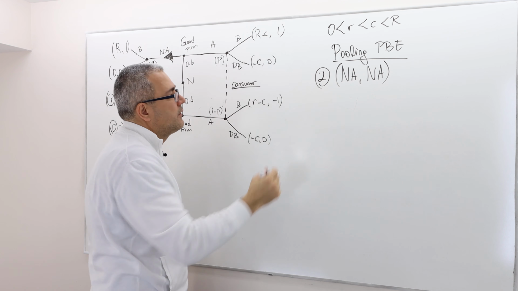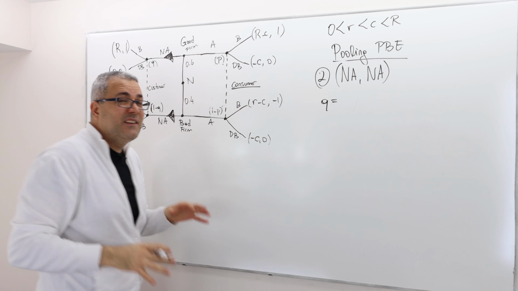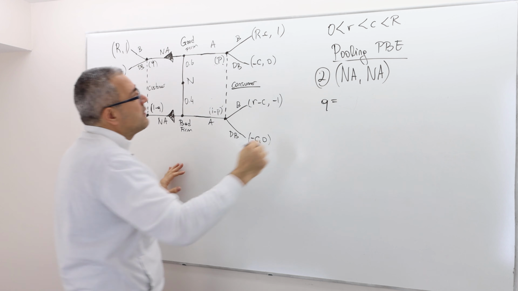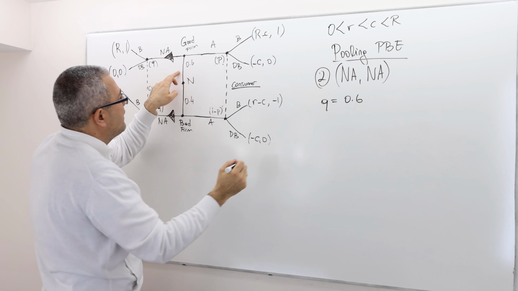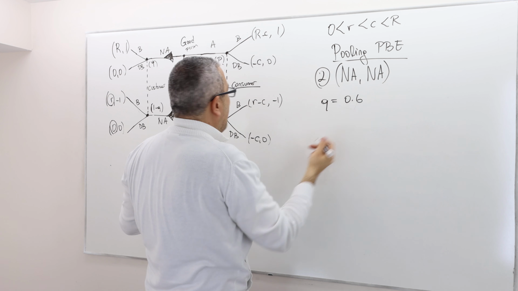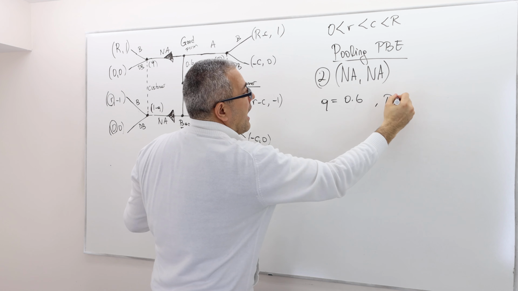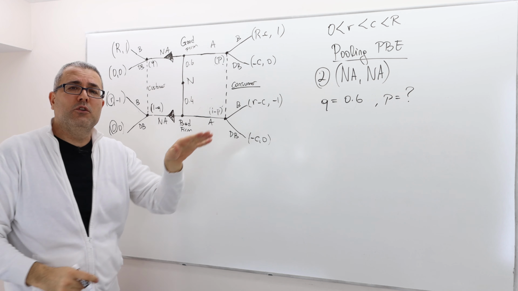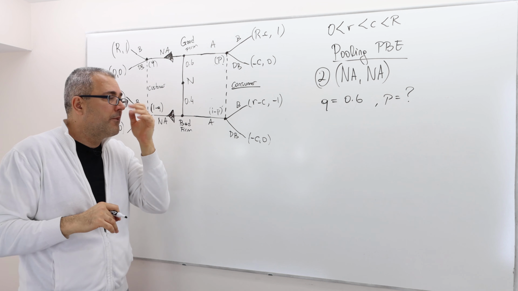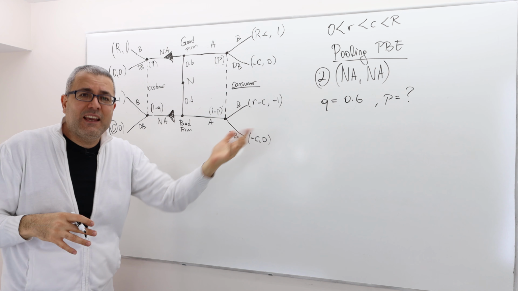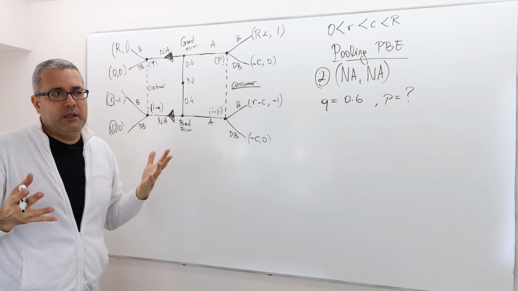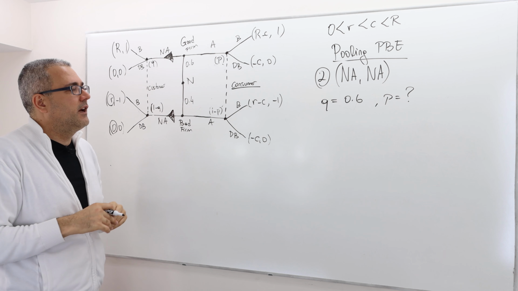Given all this, with exactly the same calculations that we did here for P, Q must be equal to 0.6. Basically, you just carry those probabilities to Q and 1 minus Q. And what about P? I don't know that yet because it's off the equilibrium path. Requirement 3 says nothing about it. I cannot calculate it. Requirement 4 doesn't say anything about the value of P, so there's no restriction on the value of P.